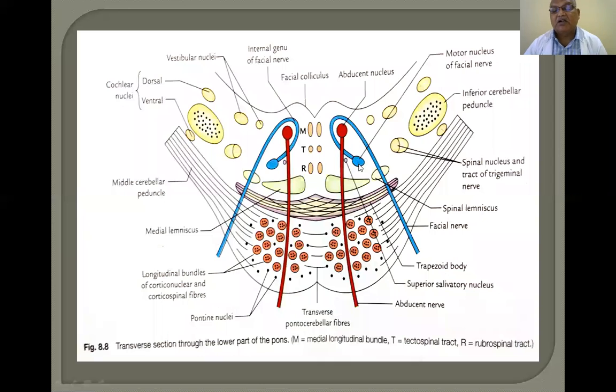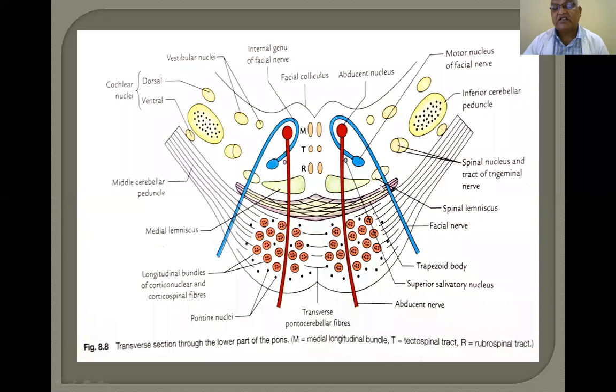So, this motor nucleus of the facial nerve comes in close relation to the spinal nucleus of the trigeminal nerve, the tractotibulum and the spinal lemniscus. So, it reaches near to the sensory part. The motor nucleus of the facial nerve initially goes around it and occupies this position close to the sensory reflexes. So, this is called neurobiotaxis.